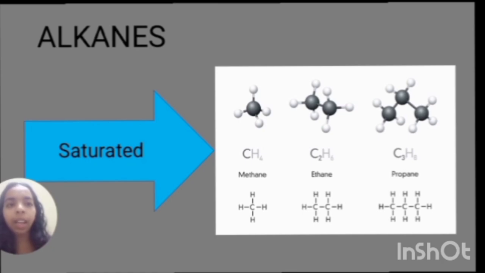So there is an absence of double and triple bonds. So these compounds are known as alkanes. In short, alkanes are defined as the hydrocarbons which contain only single bonded atoms.